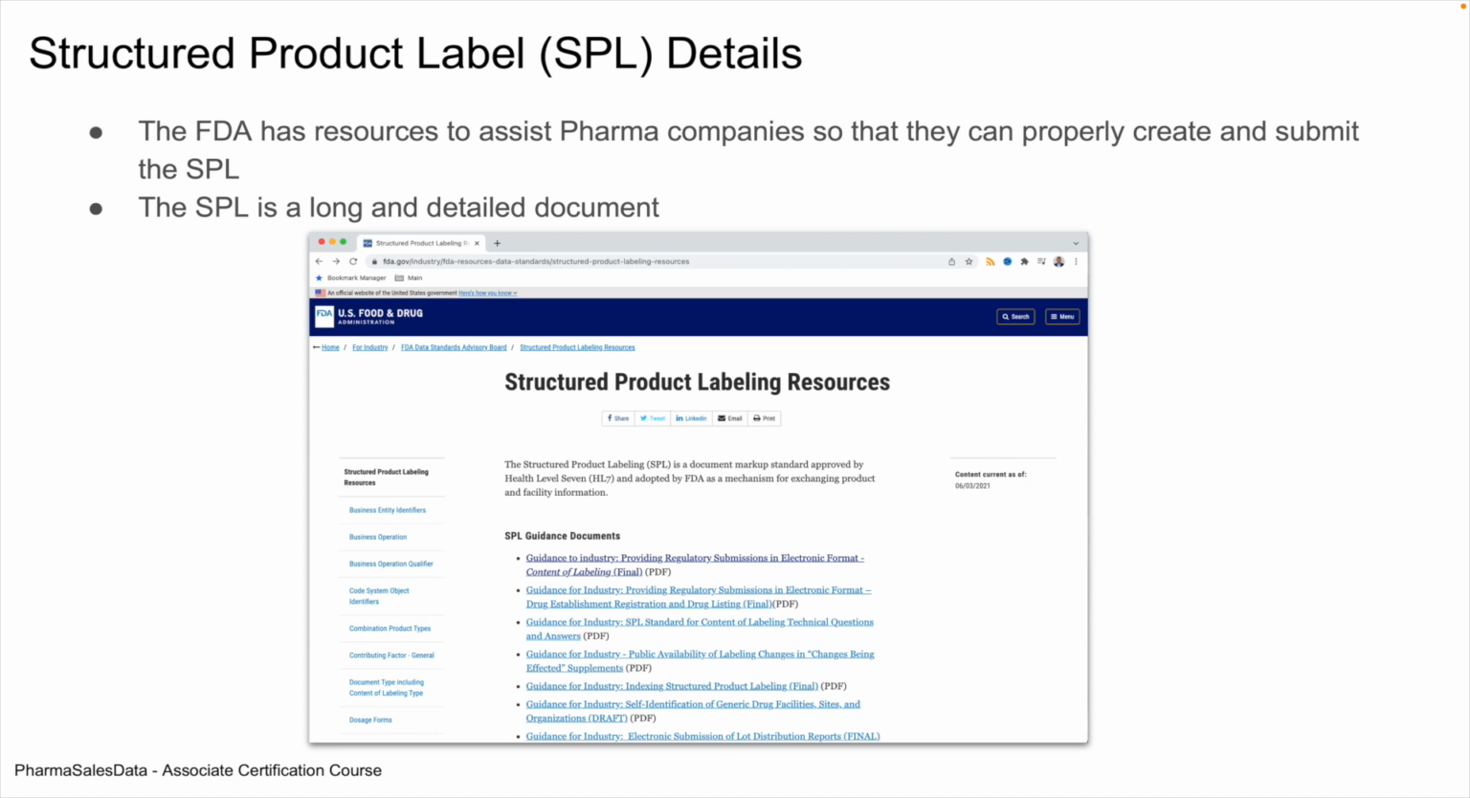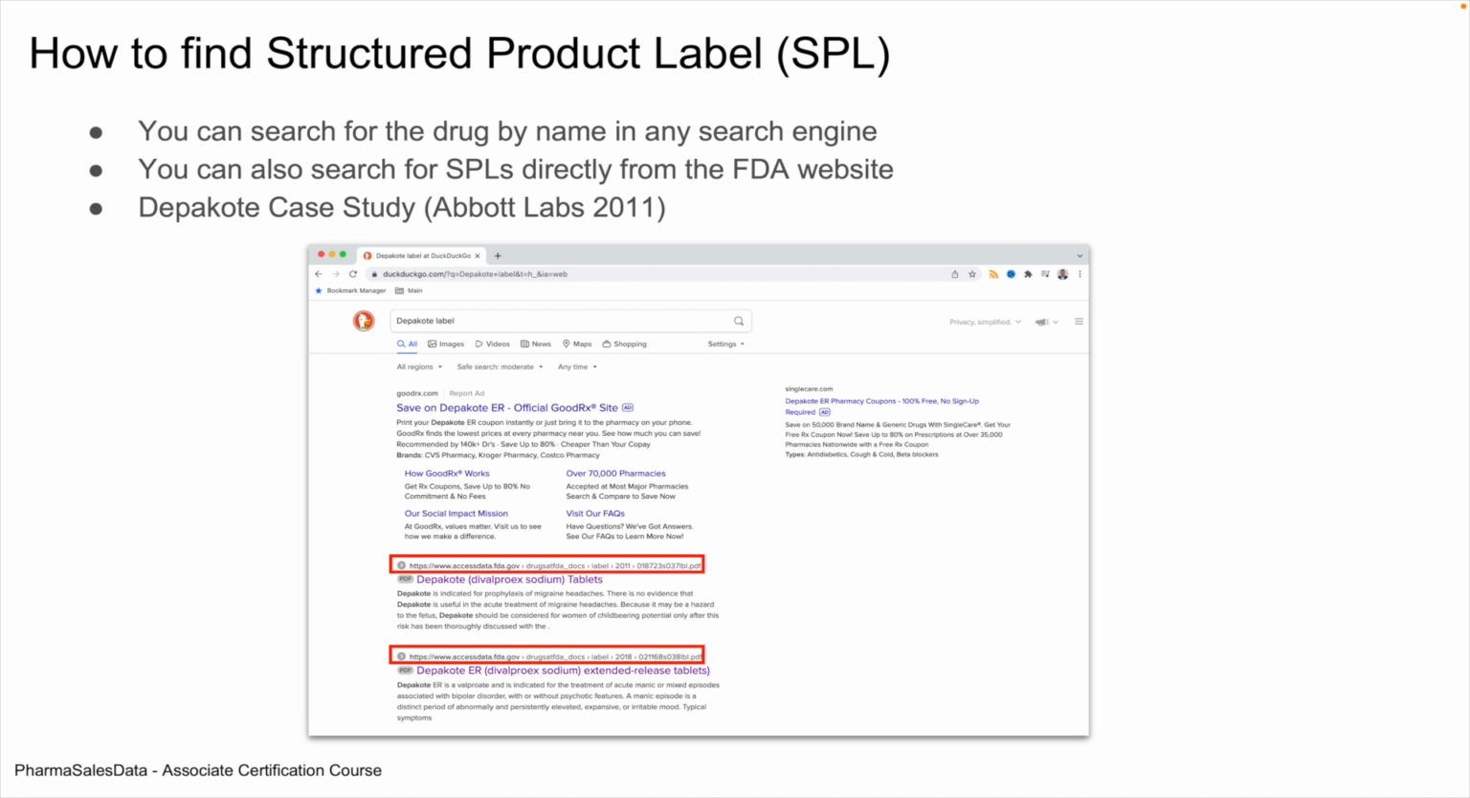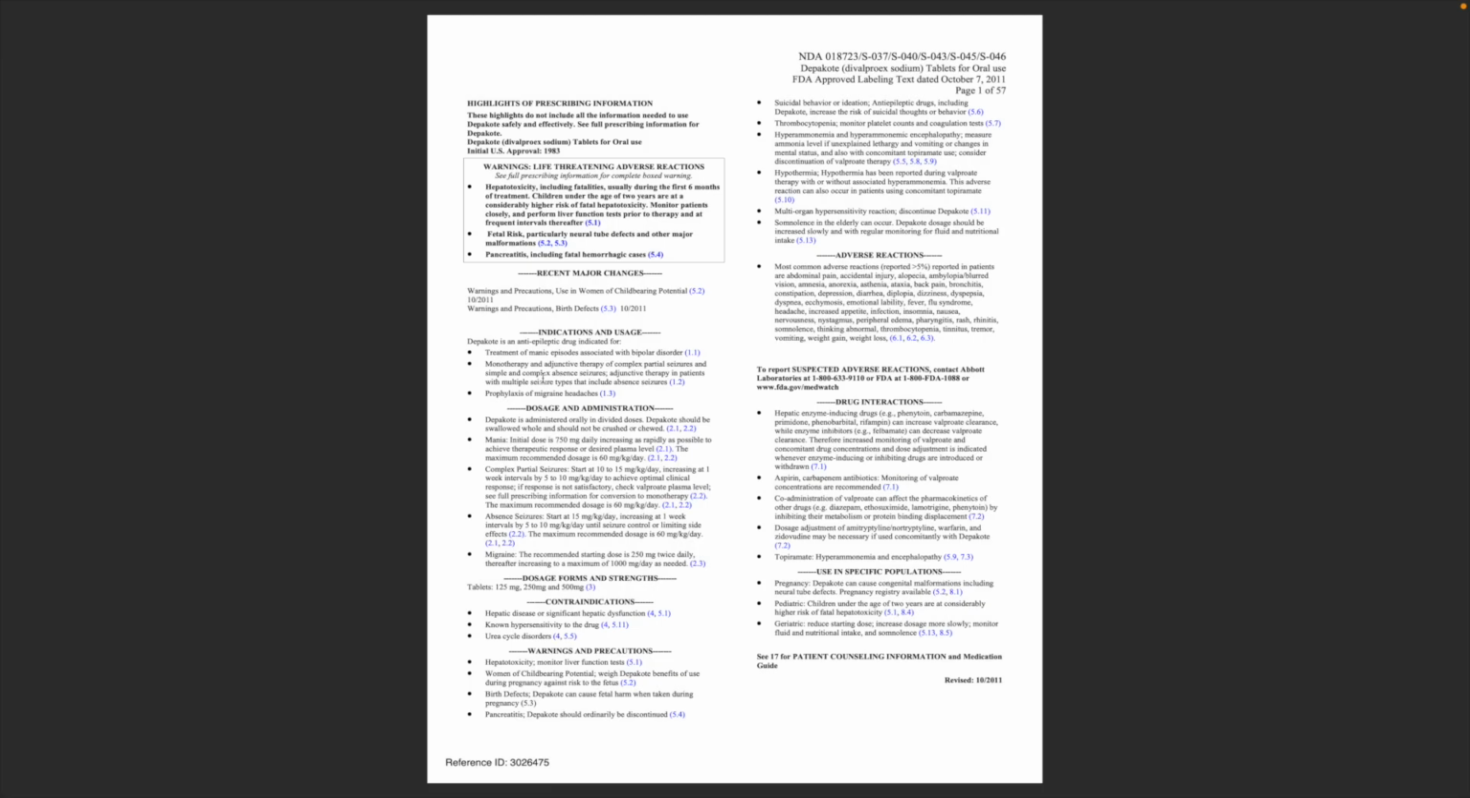The SPL is a long and detailed document, and if you go to the FDA.gov website, there's an area called Structured Product Labeling Resources that details all the steps and the process to properly create and submit the label to the FDA. How to find a structured product label for any particular drug. You can go onto any search engine, type in the name of the drug and the word label, and it will come up for you. In this example below, I found two labels for the Abbott Labs drug Depakote, one submitted in 2011 and one submitted in 2018. So I wanted to give an example of what a structured product label looks like.